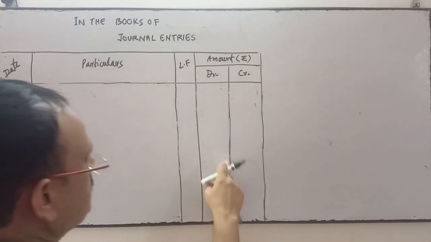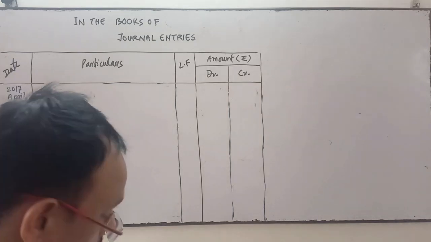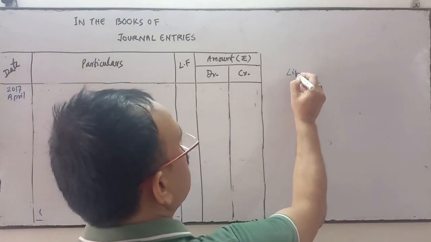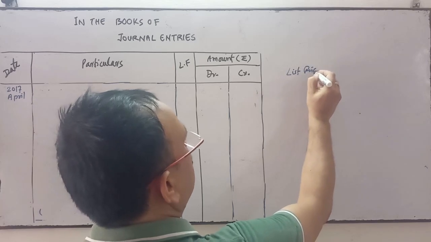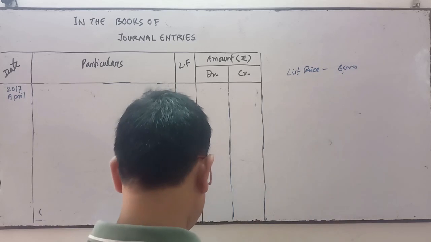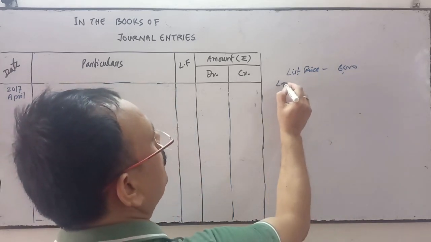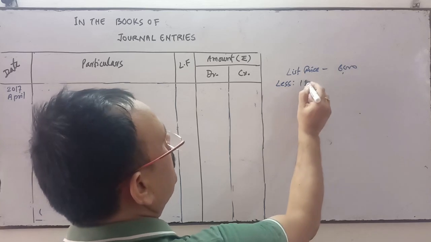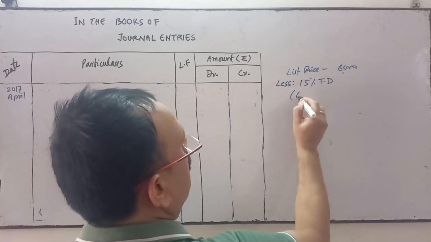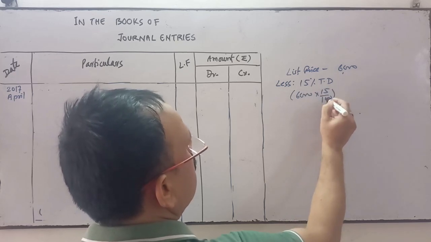The date of the next transaction is April 2nd. Bought goods, bought means purchase. The list price of the goods given here is 6,000 from Khanna Brothers, less 15% trade discount. So 15% of 6,000 is how much?